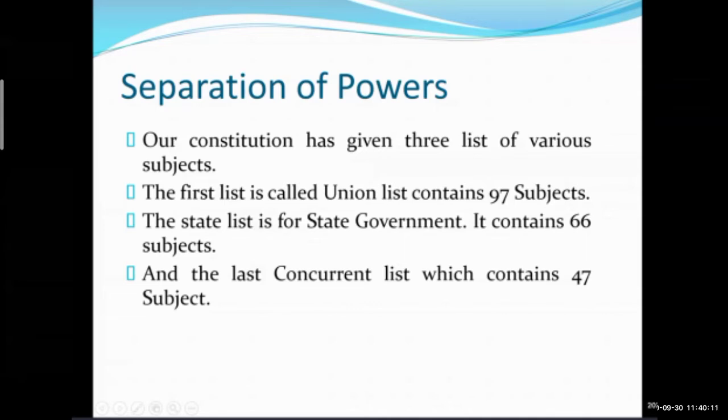Yes. Now look at the next screen. Here we have finished our separation of powers. Now look at the next screen. Now we have to learn who deals with what subjects. Please turn to the next screen.